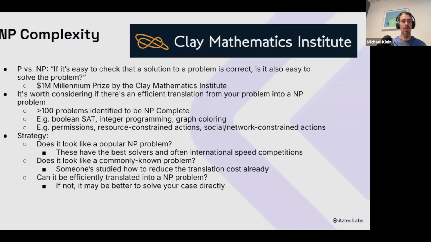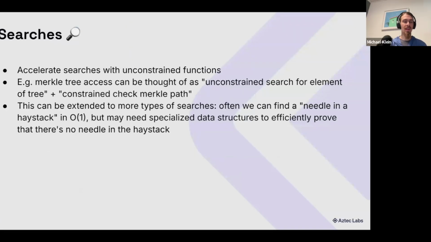But I'm leading with this, even though NP complexity is one of the first things that's also often mentioned with zero knowledge, because if I could totally answer the question of when to use unconstrained functions and when not to, I'd have $1 million. So it's just to make it clear that this is pretty challenging.